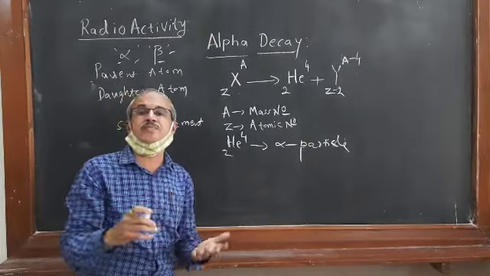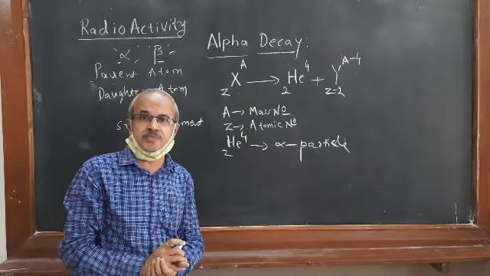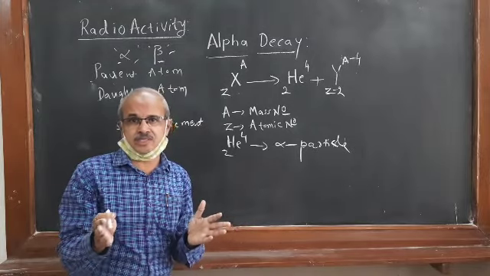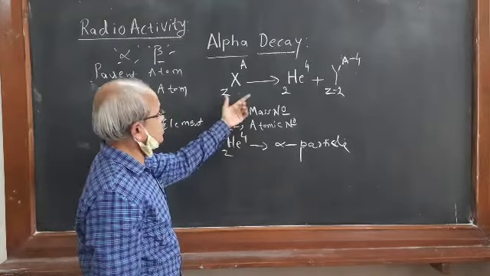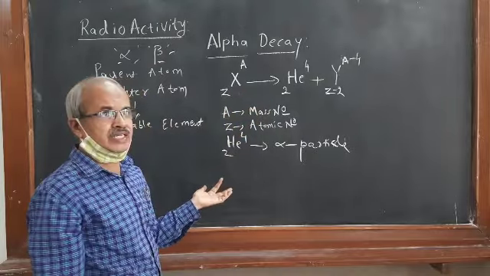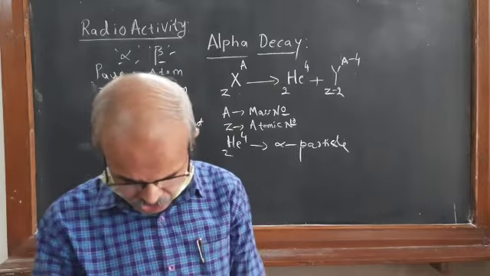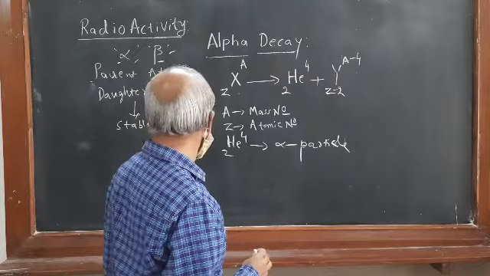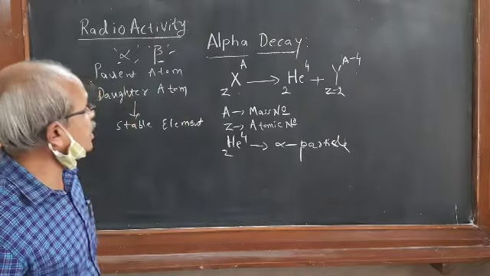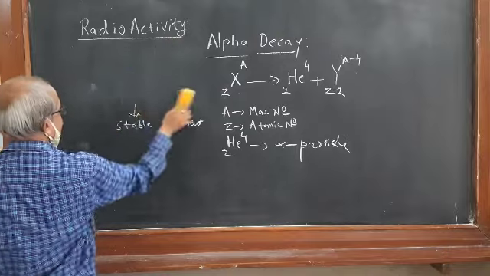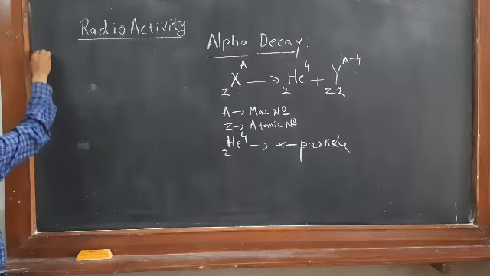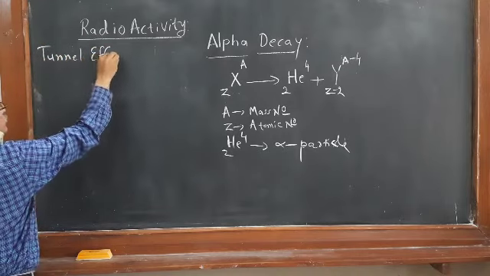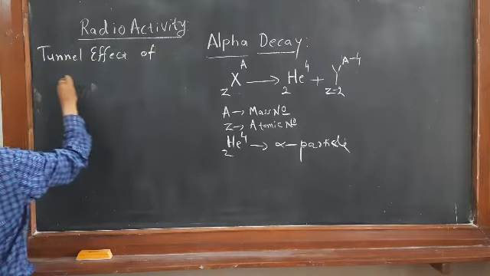Energetically means, in terms of binding energy, we can explain. Binding energy again involves a difference in mass number. Because of this reason, we can explain the alpha decay process energetically. Now we can study the theory of alpha decay by means of what is called the tunnel effect of the alpha particle.